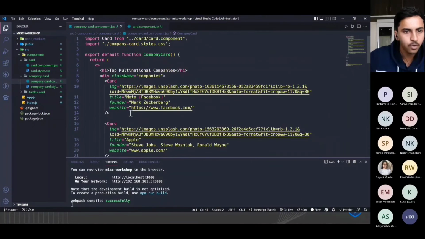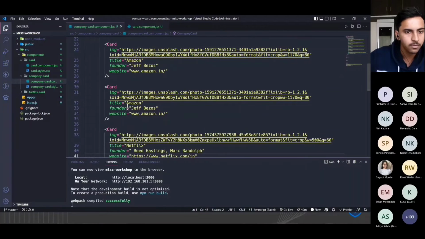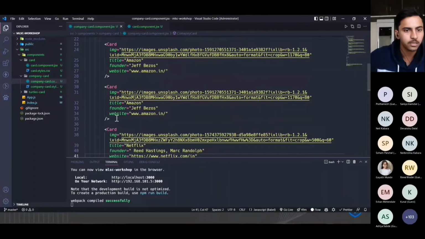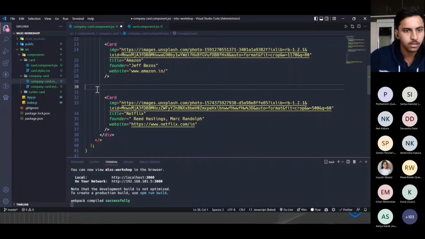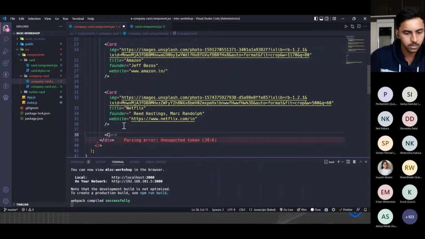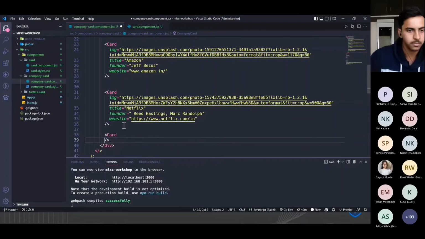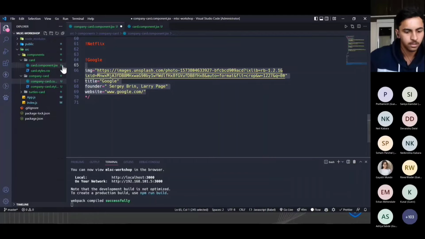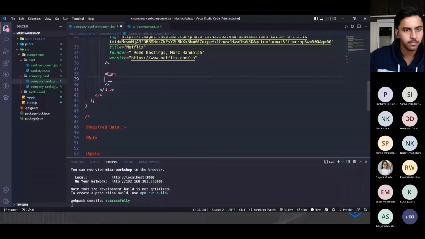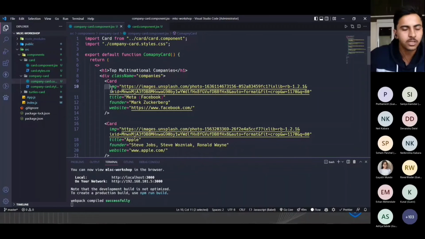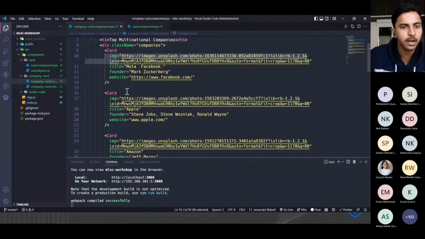We have copied the data for the first one, the second one, third one, fourth one, and the fifth one, right? I'll just copy the last data. As you can see, for sending props we can use the HTML-like structure. For this whole company's card, I have just sent the props.